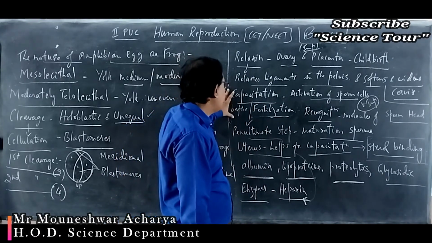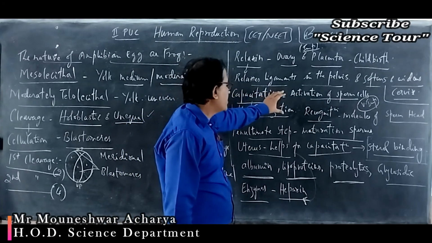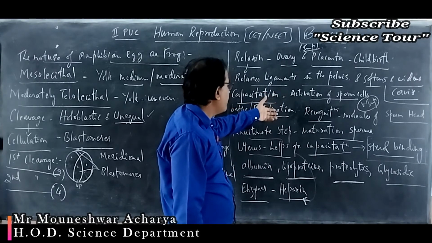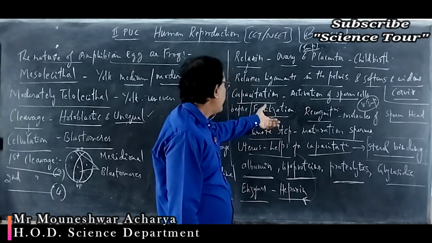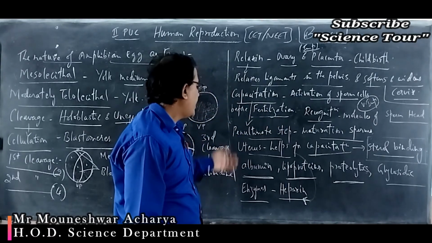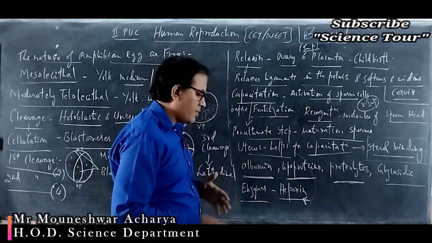Without the capacitation, without the activation of the sperms, the sperm is unable to fertilize the egg, and that is done only in vivo.